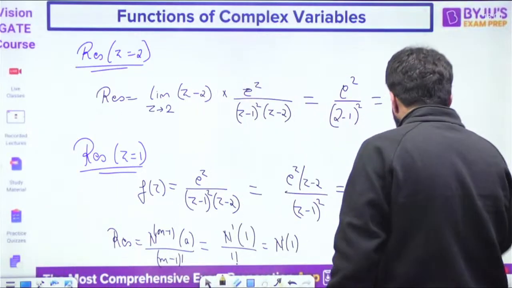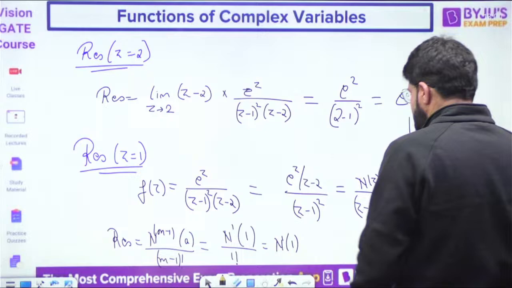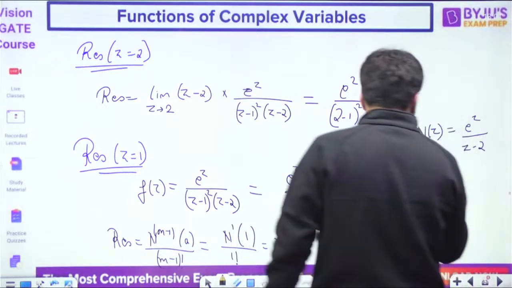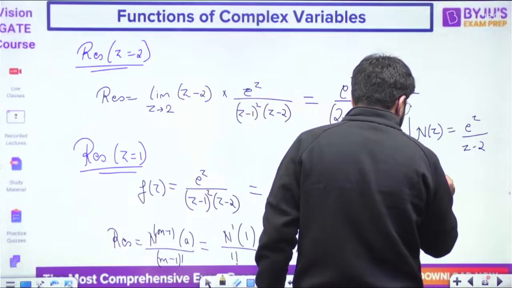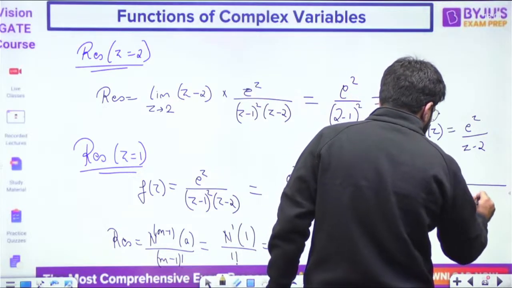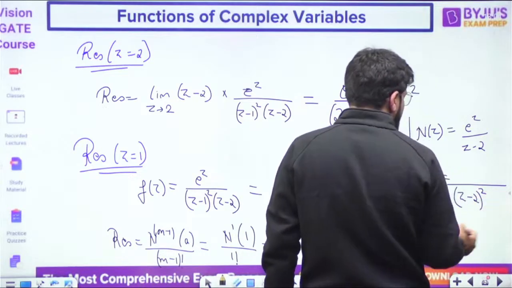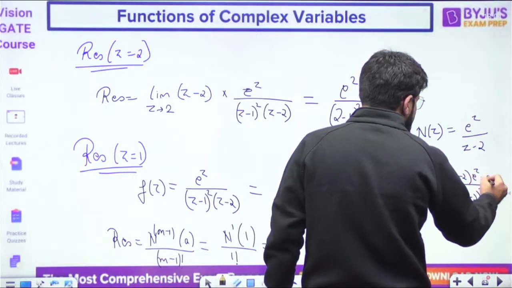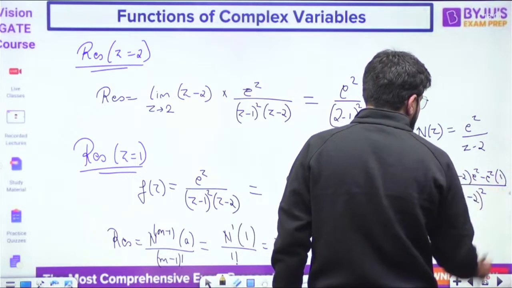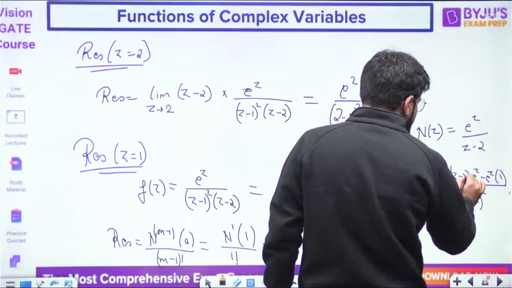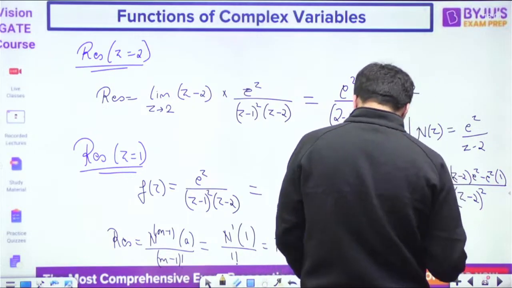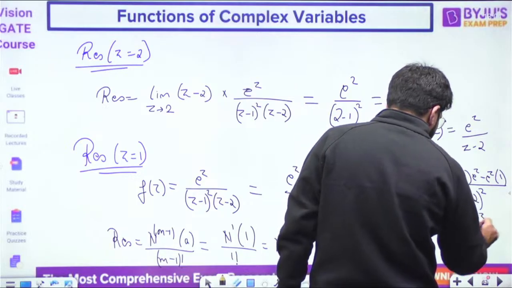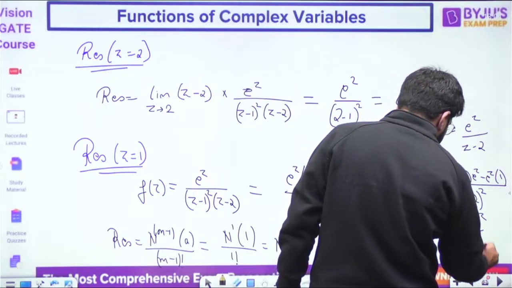Let us find it here. What is f(z) here for the second part? f(z) is e power z divided by z minus 2. So what is the first derivative? Denominator squared, (z minus 2) whole square. z minus 2 constant, derivative of e power z is e power z, minus e power z, derivative of z minus 2 is 1. Okay, so this becomes z minus 2 minus 1. That becomes basically (z minus 3) e power z upon (z minus 2) whole square.